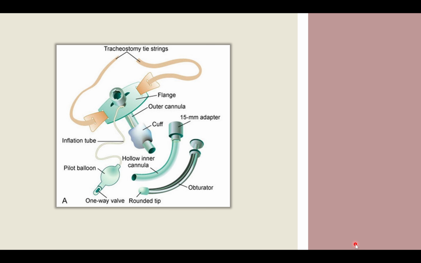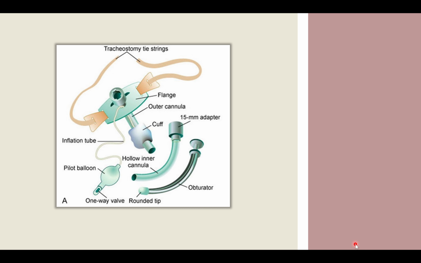Okay, so basically, that will be the tube. So this is your outer tube, this is your inner metal. I'm talking about the metal tube. There are plastic tubes also. Metal tubes are mostly not used now because they can actually create pressure necrosis because of more weight, right? So they will be exerting weight over here, so pressure necrosis can happen there.